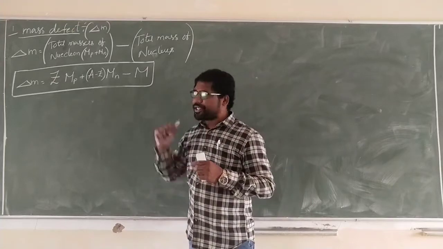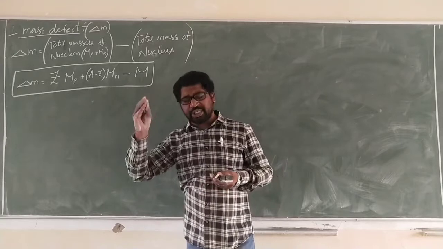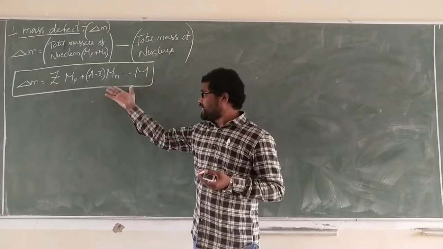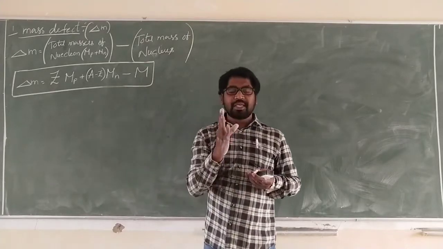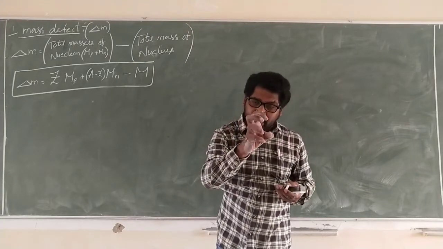There must be a change in mass when calculated this way, and that change in mass is converted into energy. That energy is called binding energy.